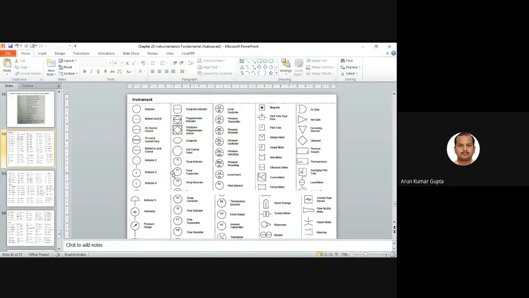Here are some examples, like PIC, pressure indicating controller. PC, pressure controller. So the standard symbols are used to locate instruments, and it will give you the whole idea. Just like LA for alarm.